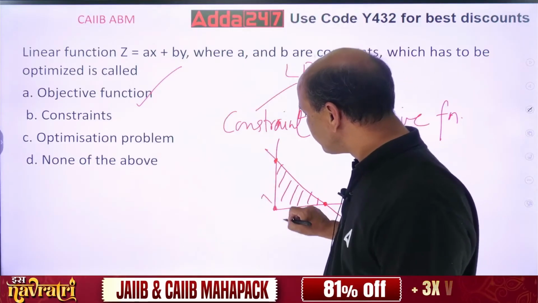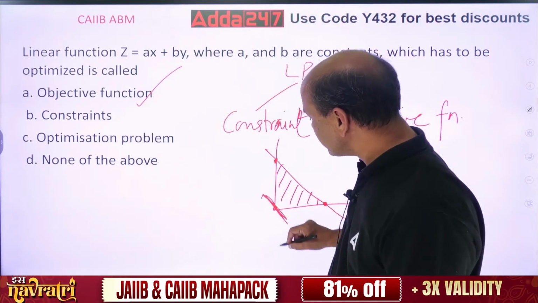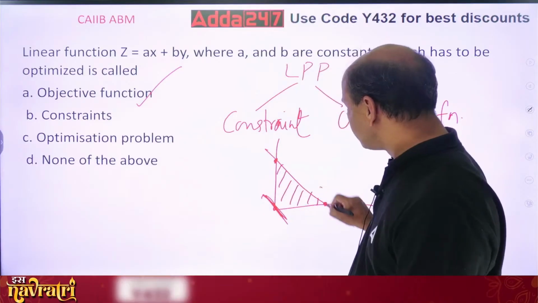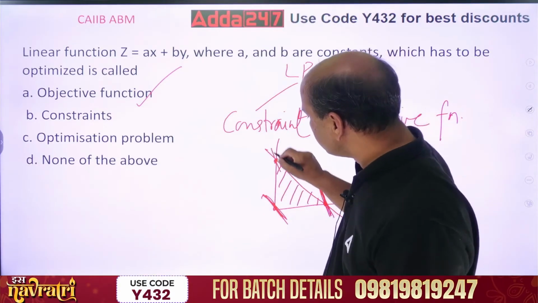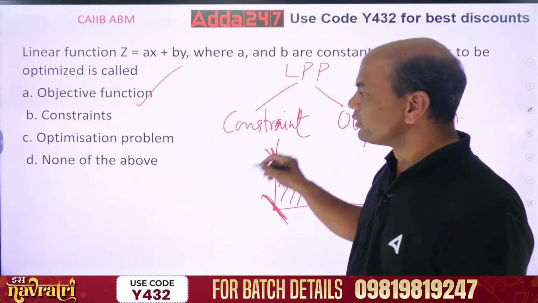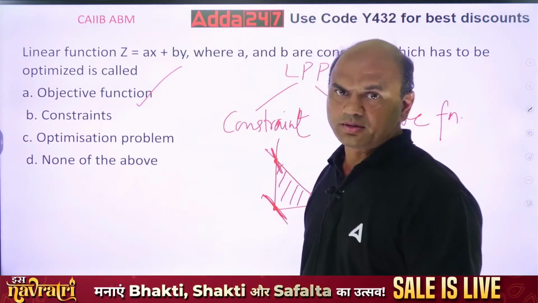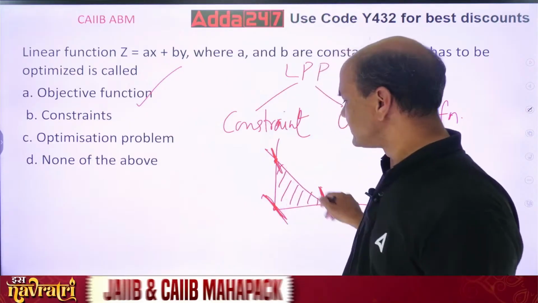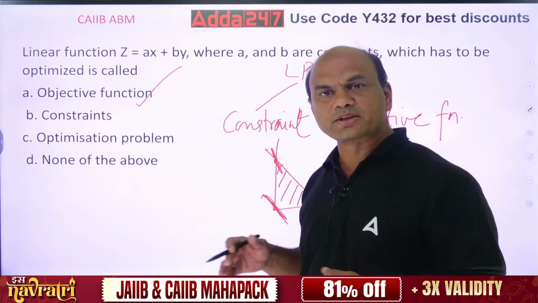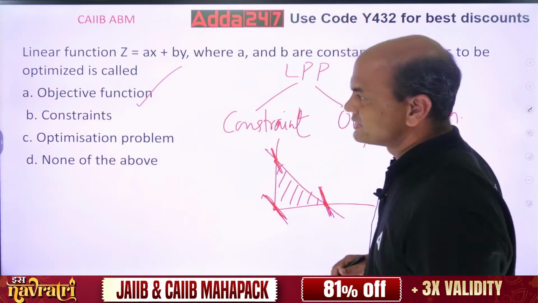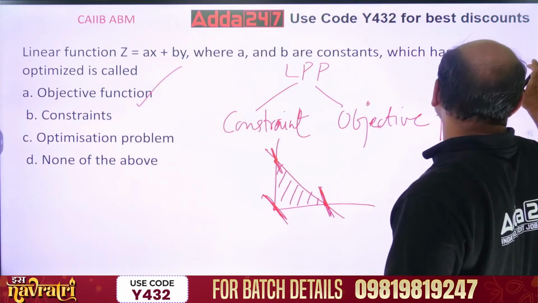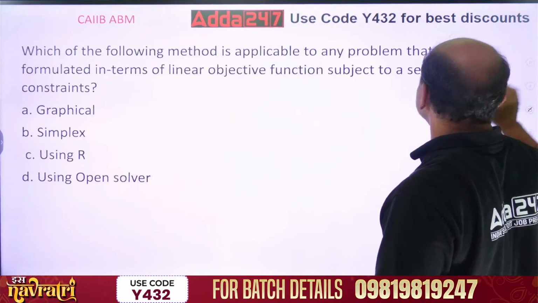So optimization means actually moving this z function. I'll draw the z function like this, here, then here, and here. All three points you have to move this. And this is called the objective function. These are the constraints. You have to move your z function across all the constraints. Got it? So this is the objective function.